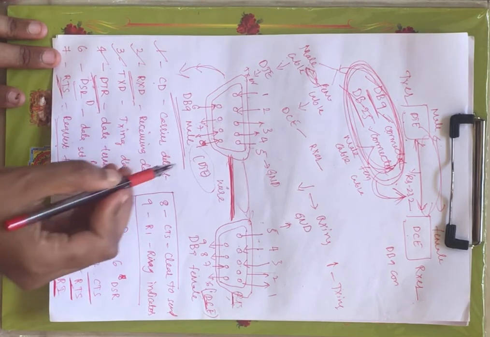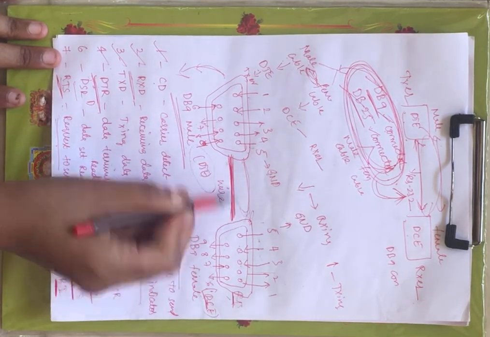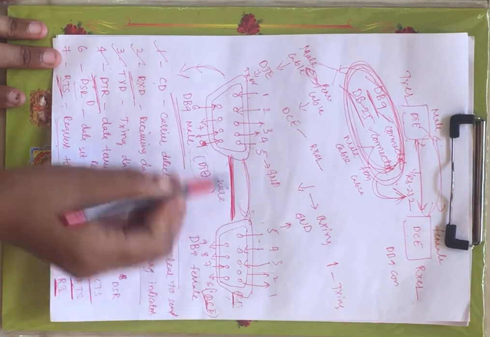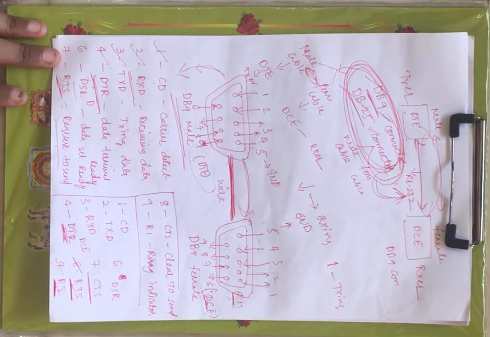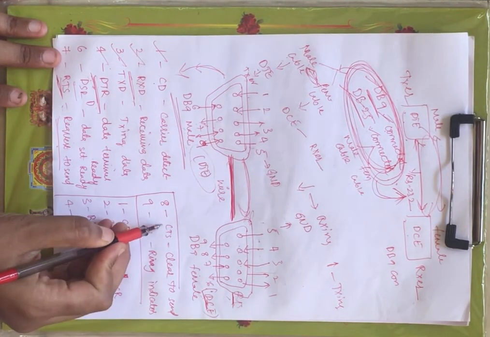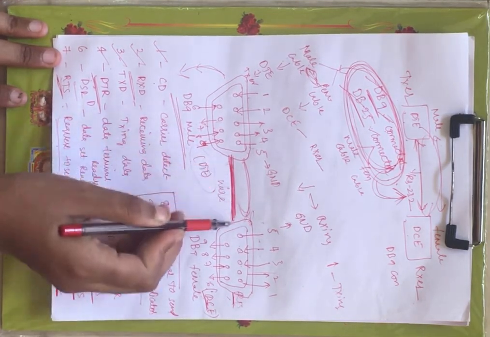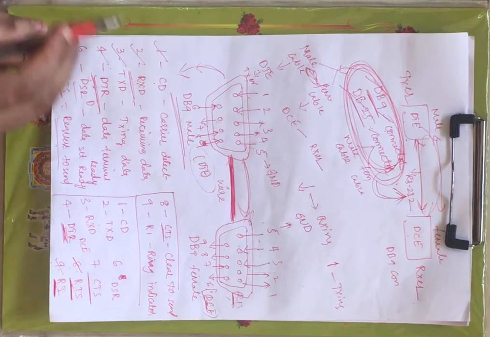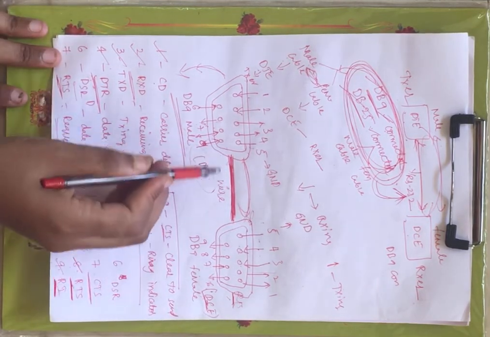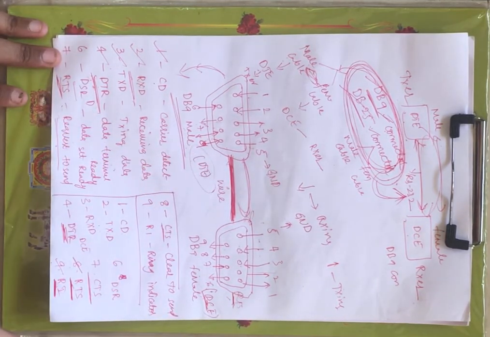Request to send, that means you are generating the signal towards DCE in order to send the data. And next you have clear to send. You are checking the path between your DTE and DCE, whether it is clear or not for the smooth serial exchange of data.